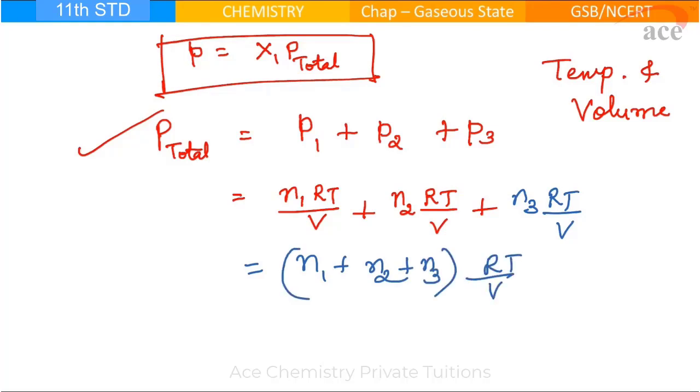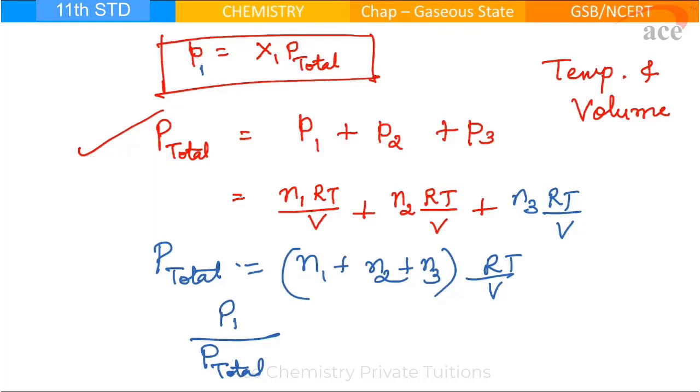Correct? Means I have this. Now what are we going to do? We are going to take P1 upon P total. Why? I want to find the formula. Which formula this? P1 is equal to mole fraction into P total.